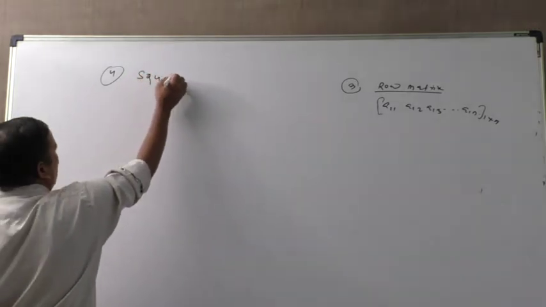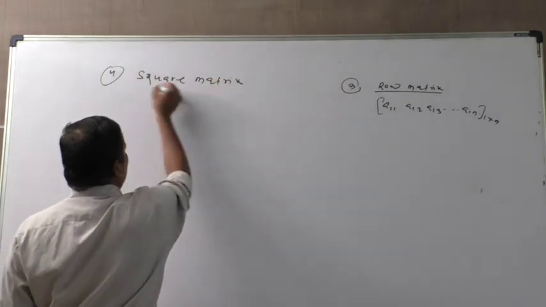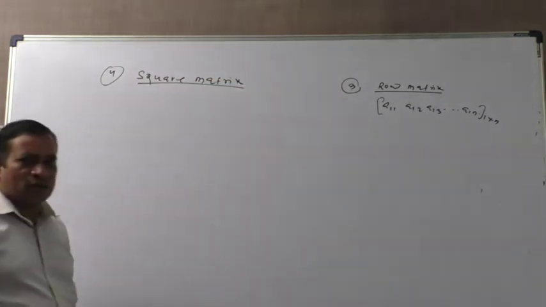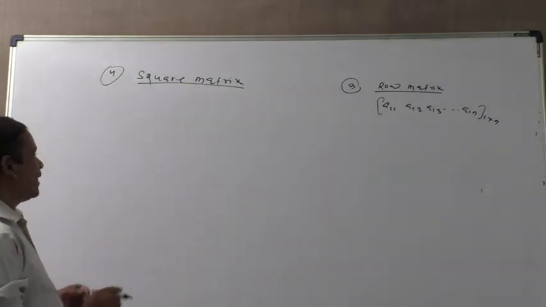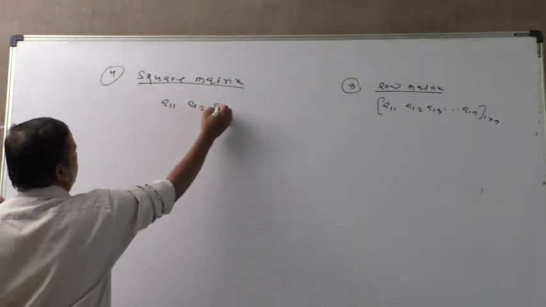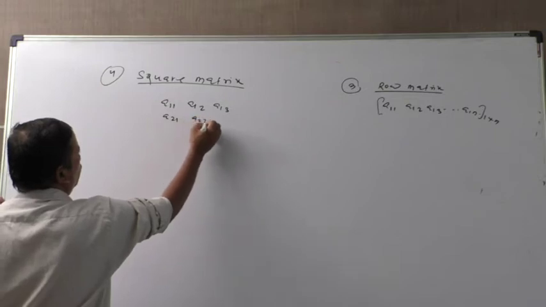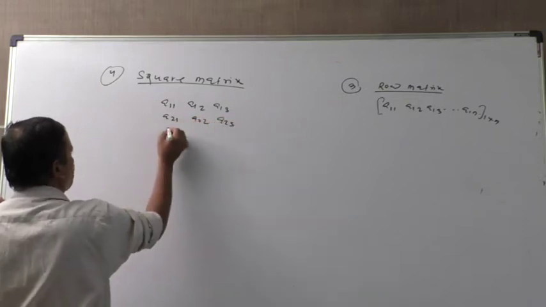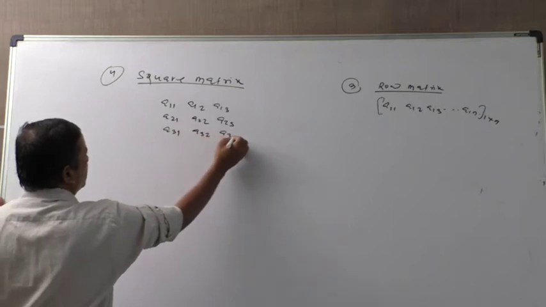A square matrix means the matrix whose order is the same. The matrix whose order is the same, like this: A11, A12, A13, A21, A22, A23, then A31, A32, A33.